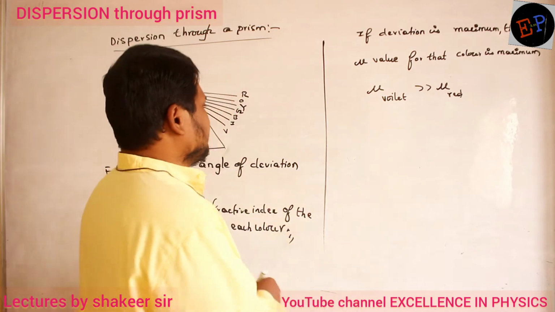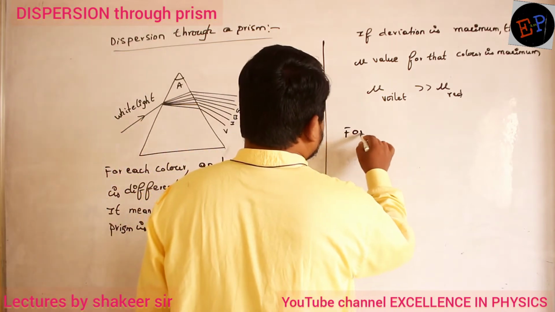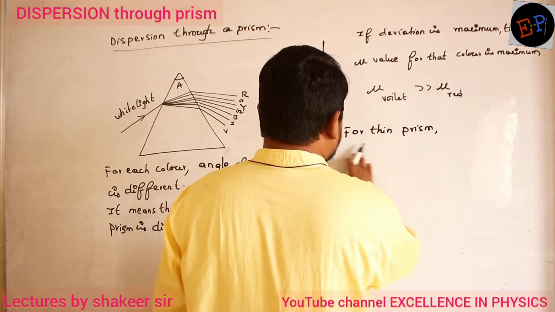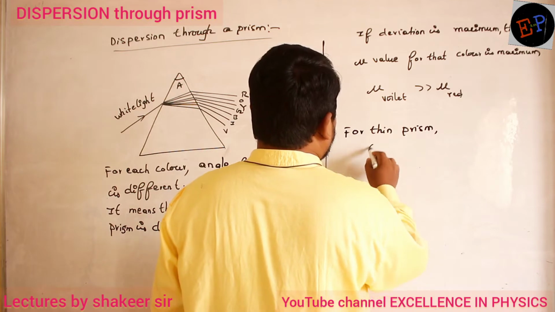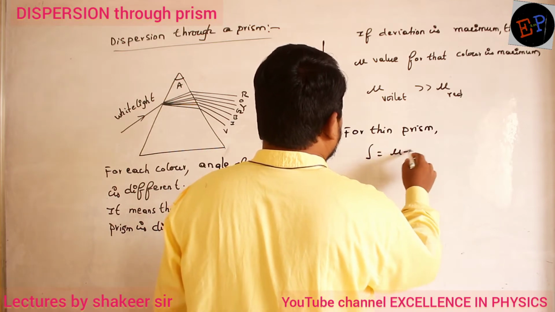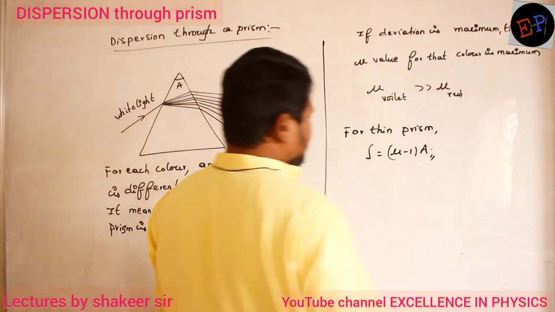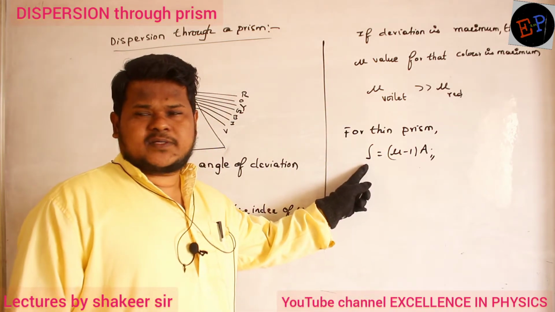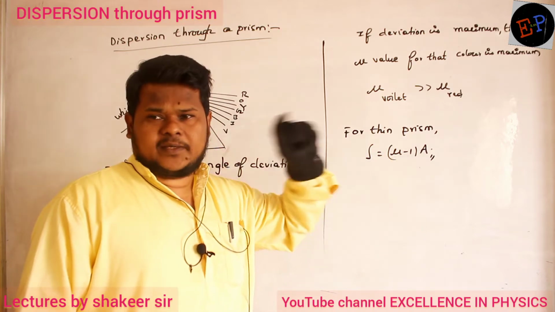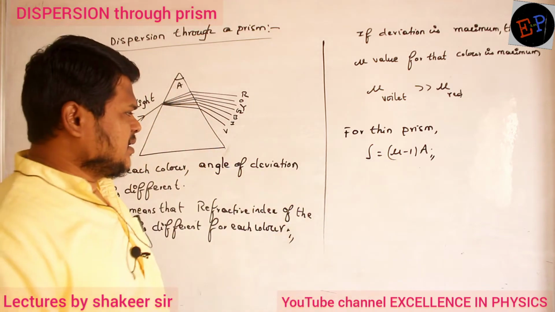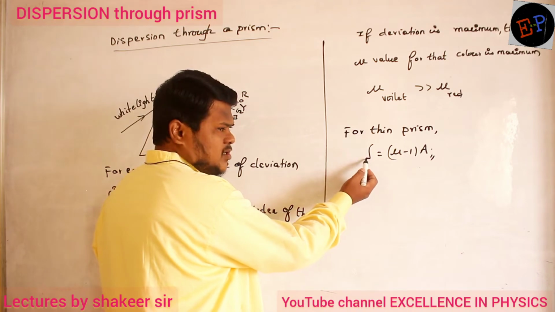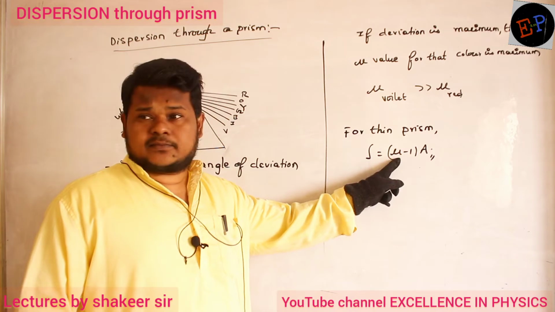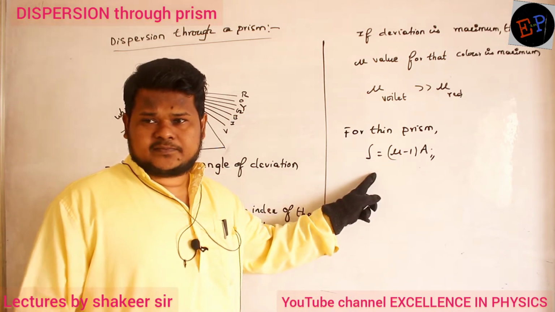Now see, mu for thin prism, already we have written one equation. Angle of deviation is equal to (mu minus 1) into A. Do you remember this one? When the prism is very thin, angle of deviation is equal to (mu minus 1) into A. We already derived it. Clear? It means angle of deviation is depending on mu value. If mu is greater, angle of deviation is also greater. That I can understand.